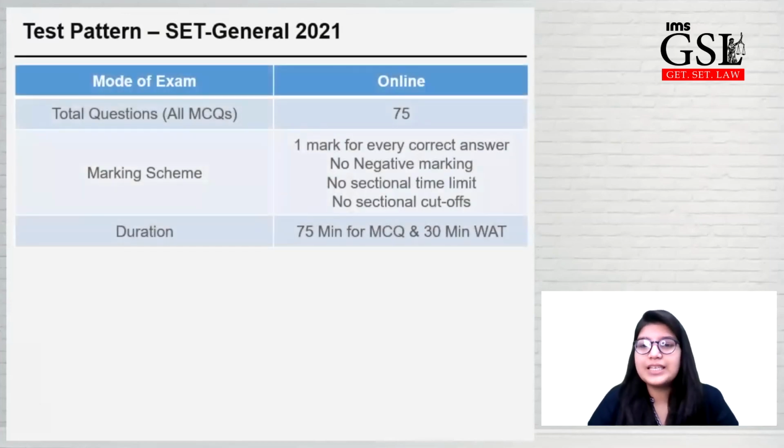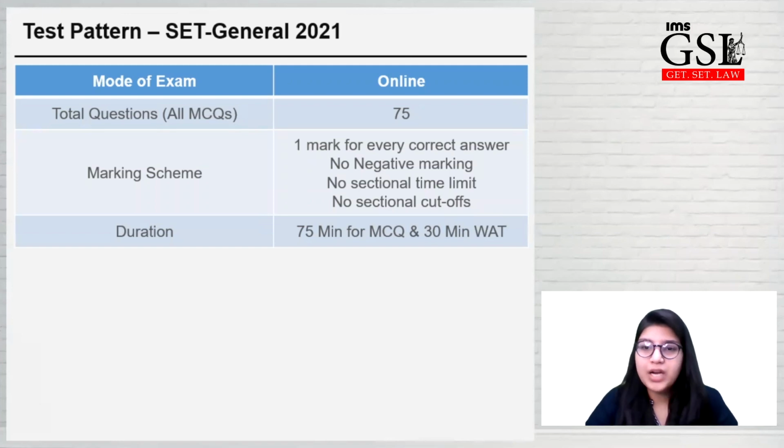So let's see the test pattern for the UG entrance exam, the Symbiosis Entrance Test. All your UG programs, basically your BBA, BCA, BBA IT, mass communication, take admissions through your SET scores, which is a common entrance test.